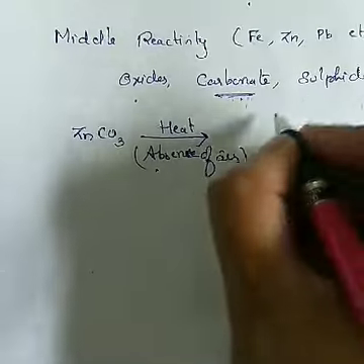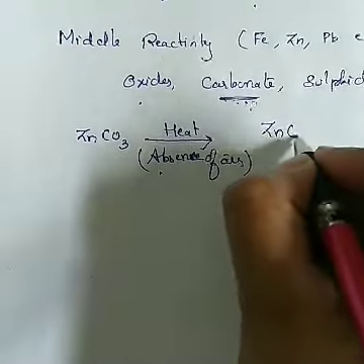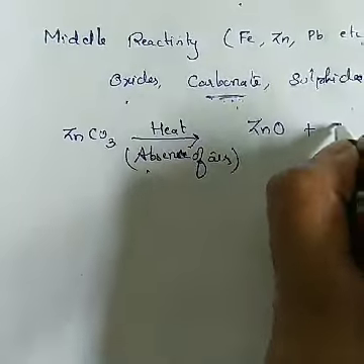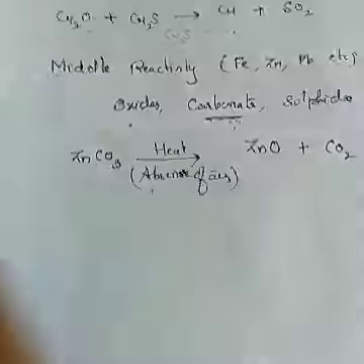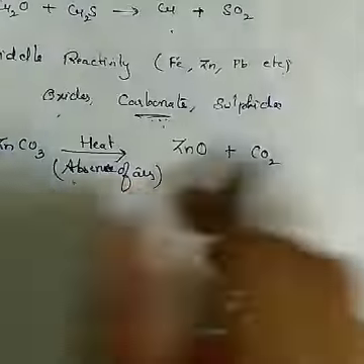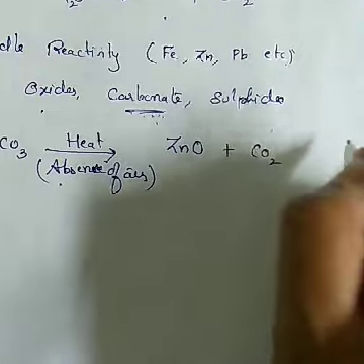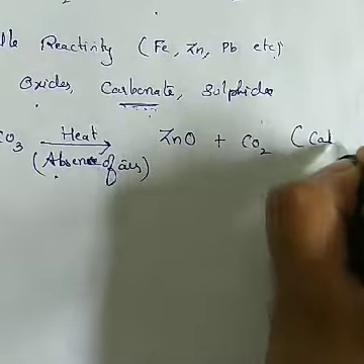When it is heated in the absence of air, it changes into zinc oxide plus CO2. So, heating of carbonate ores in the absence of air is called calcination.